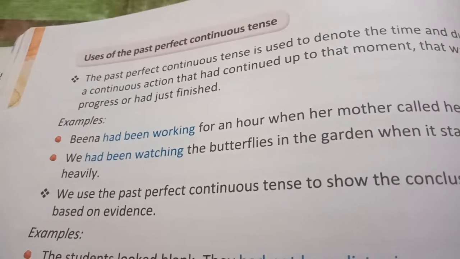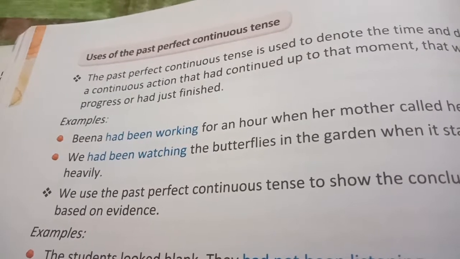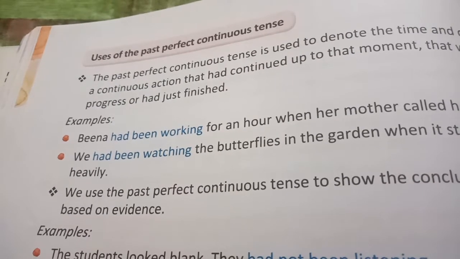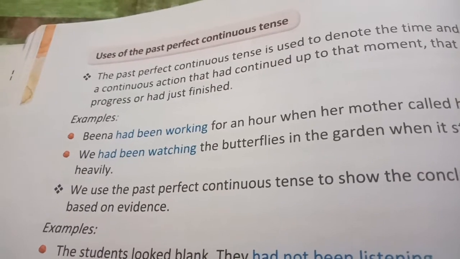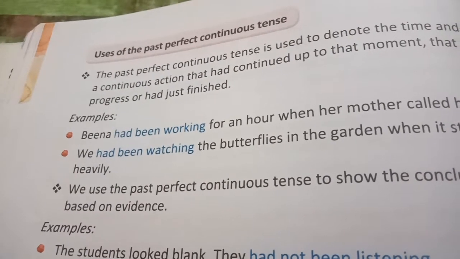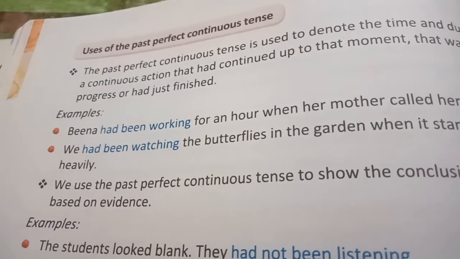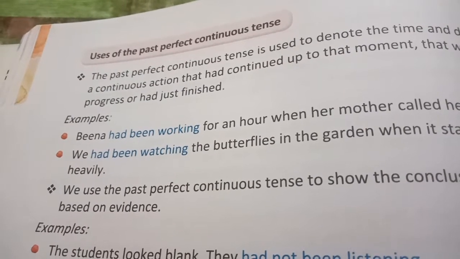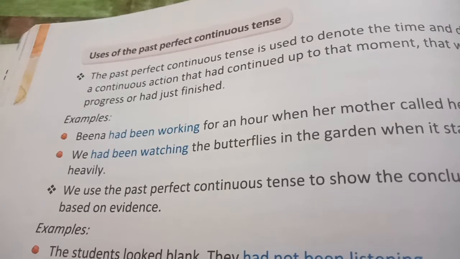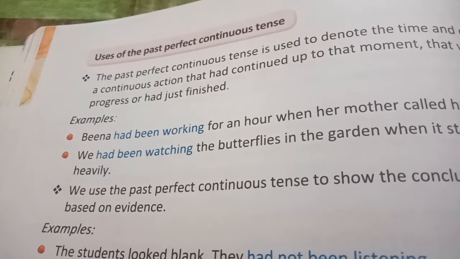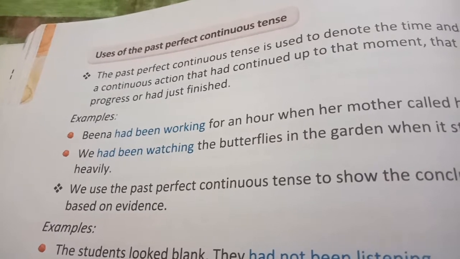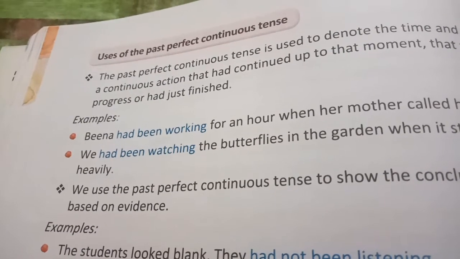So what is it? Actually, you have seen in the past perfect tense, for the earlier action we are using past perfect, for the later action we are using simple past. So here also, when her mother called her, this is simple past. But actually the earlier action was not finished. Okay. It was not like the action started and finished in the past. It was going on at that time. So Beena had been working for an hour.